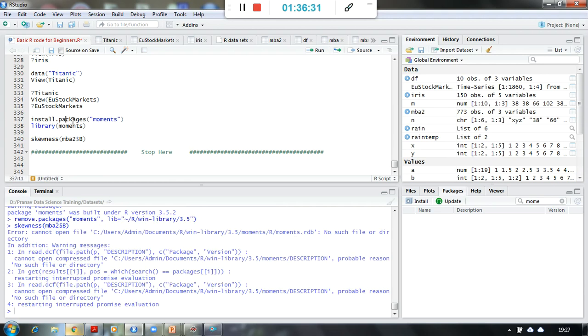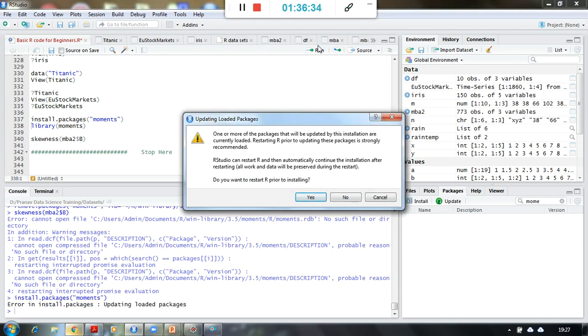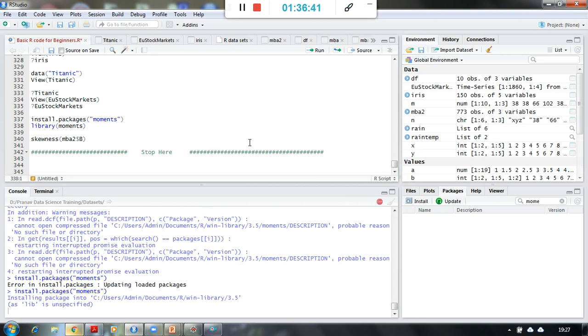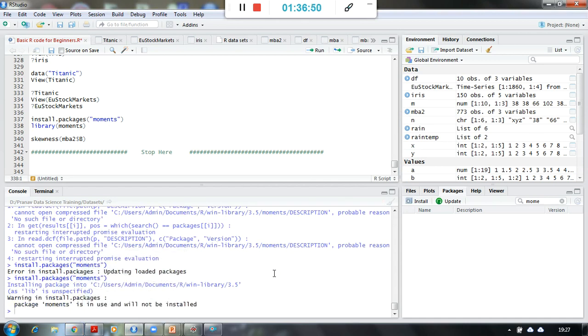So what I have to do is install the moments package, so again it is installing. Alright, so it is showing me moments is in use and will not be installed. So let me remove this.